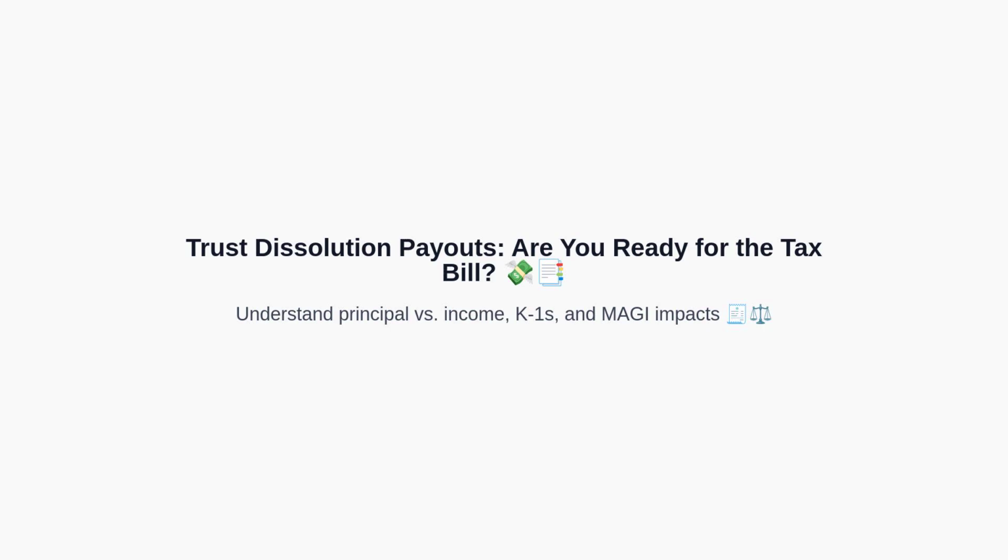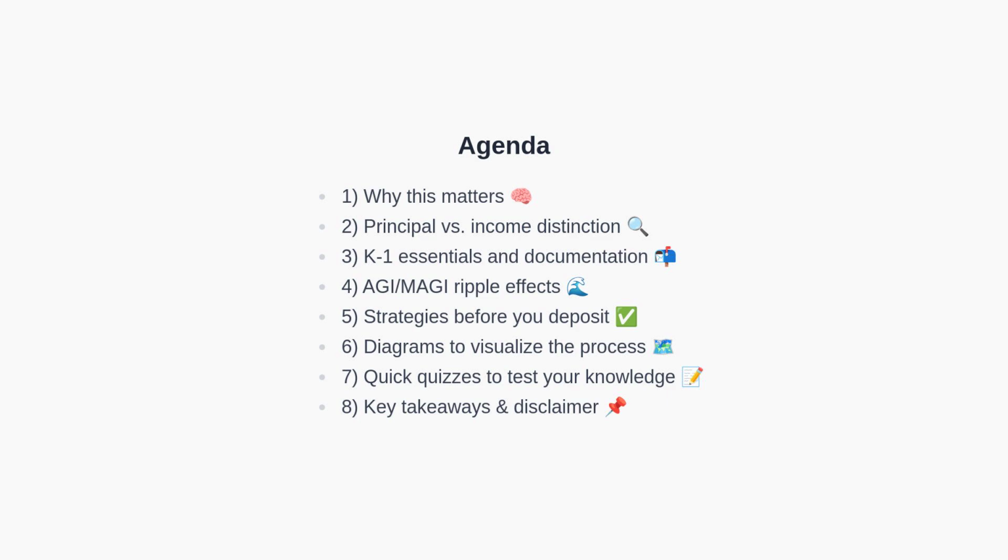Let's begin by outlining today's agenda, and then we'll move into why these details matter so much. Here's our roadmap. First, why this topic matters. Second, we'll break down the difference between principal and income. Third, we'll explore the crucial K-1 form. Fourth, we'll connect distributions to your AGI and MAGI. Fifth, we'll cover steps to take before depositing money.